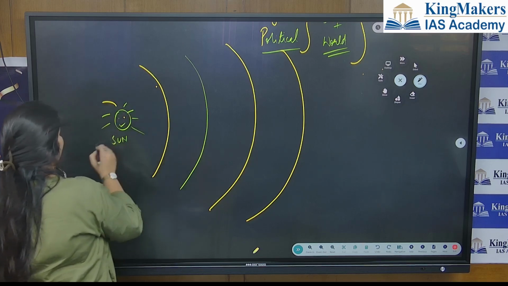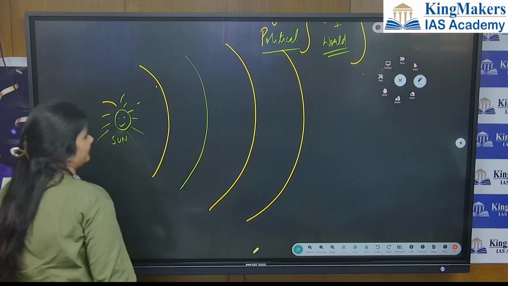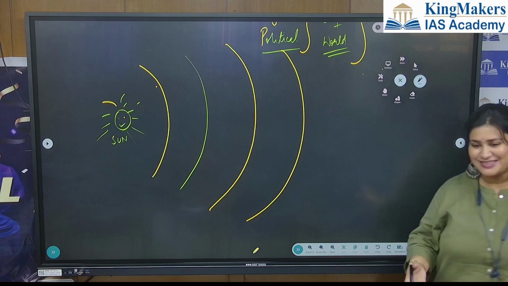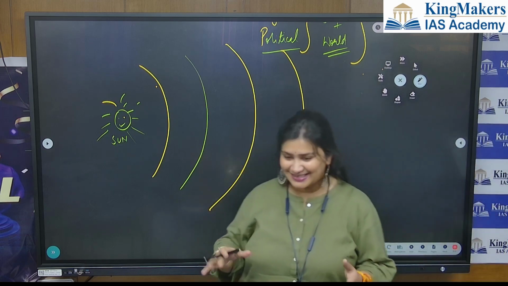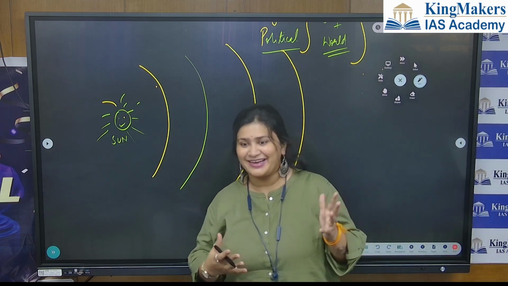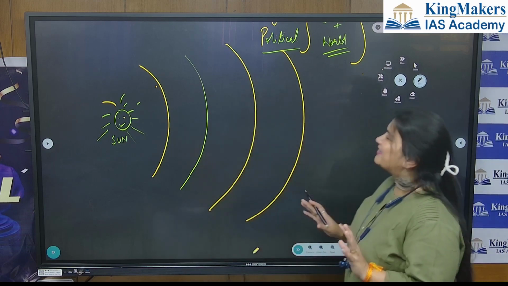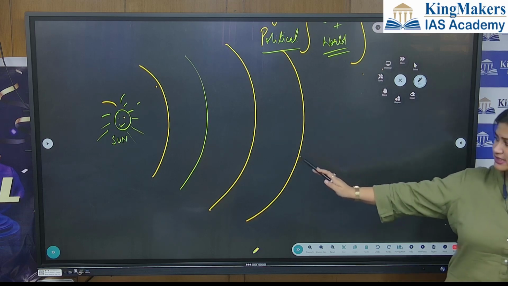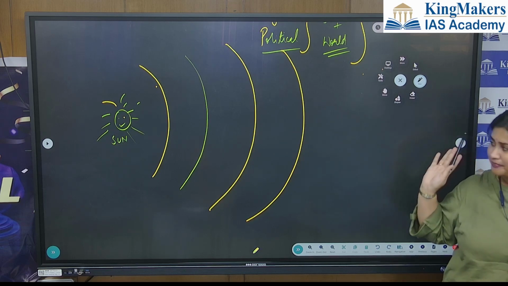Okay, fine. The sun is smiling now. Actually, it is his season, so he is angry nowadays, not smiling. Fine. So sun, then Mercury, Venus, Earth, Mars, Jupiter, and so on.